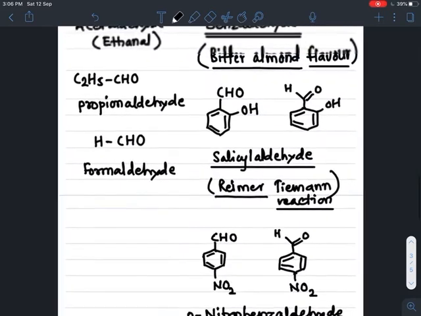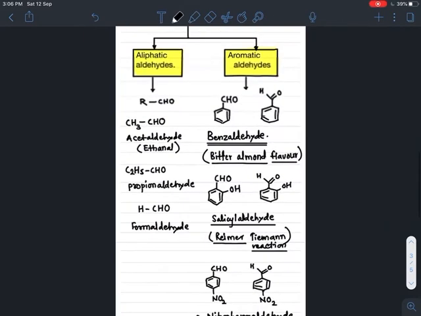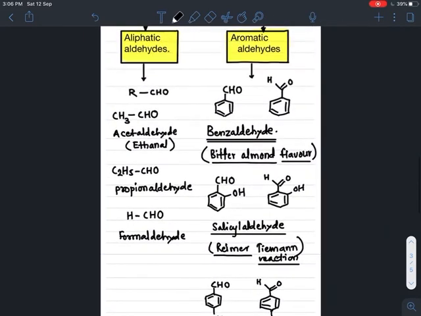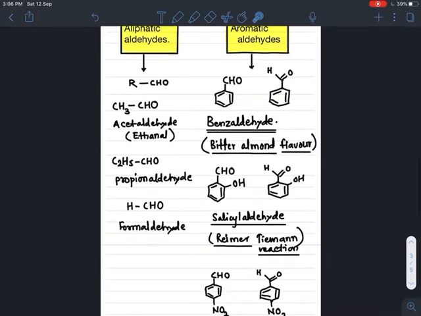Now you observe here. What is the difference between aliphatic and aromatic aldehydes? In an aliphatic aldehyde, an alkyl group, or an sp3 hybridized carbon, is attached to the aldehyde functional group. But in aromatic aldehydes, the aldehydic functional group, the CHO group, is directly attached to the benzene ring. Then we get the aromatic aldehyde.